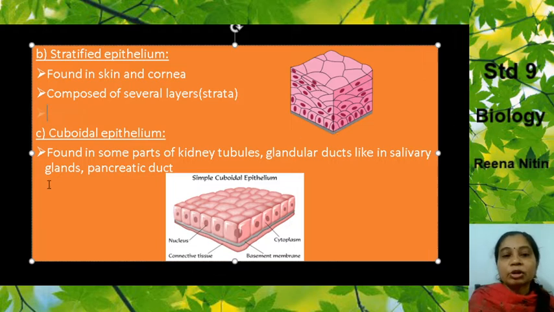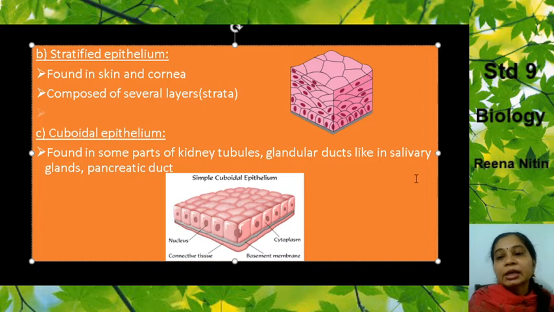Understood? Now we come to the third type, cuboidal epithelium. Now what is this cuboidal epithelium? Where are they found? They are found in the kidney tubules. You remember when you studied about the kidneys, there were a lot of tubes, okay? So they are known as renal tubules. In these tubules, the cuboidal epithelium is present.